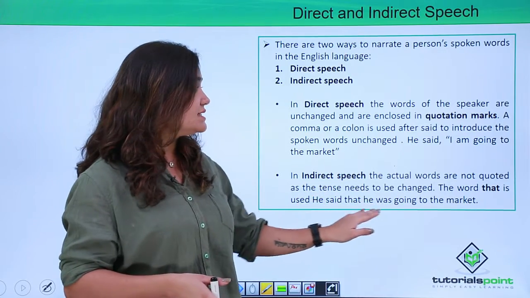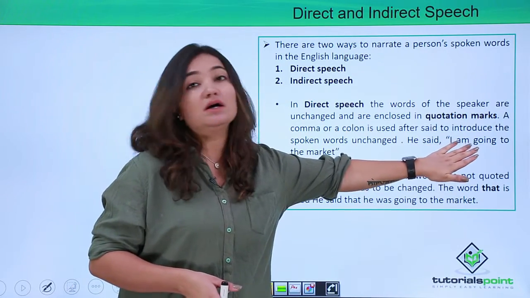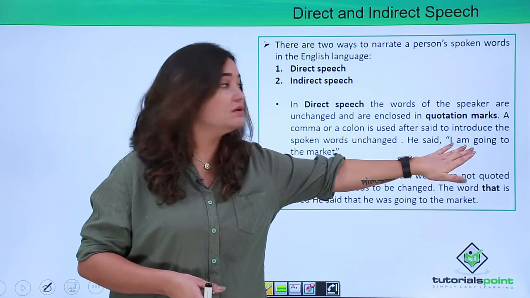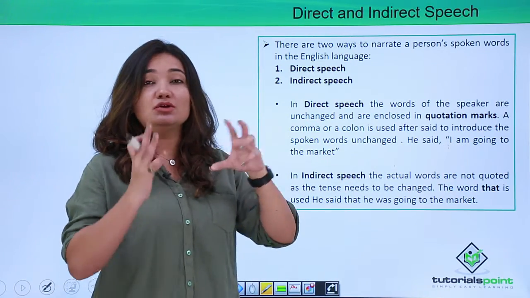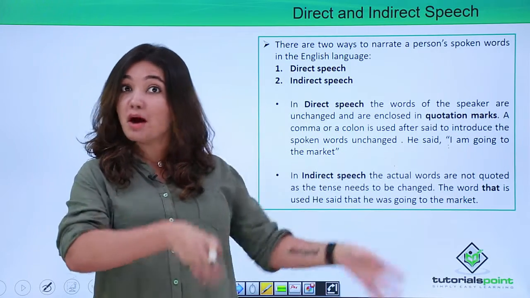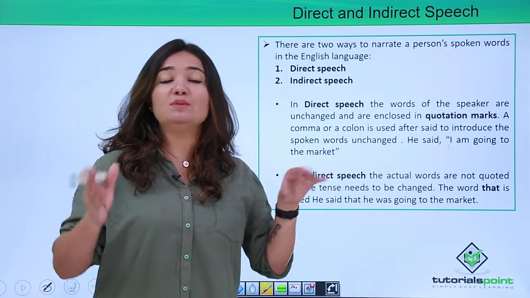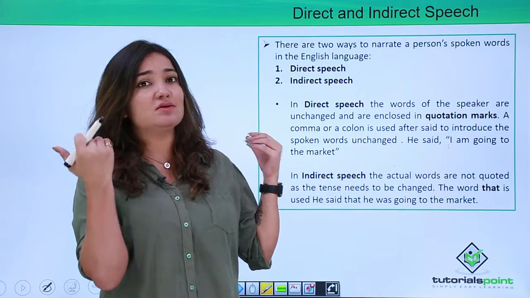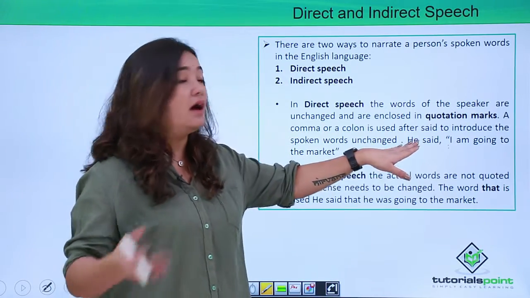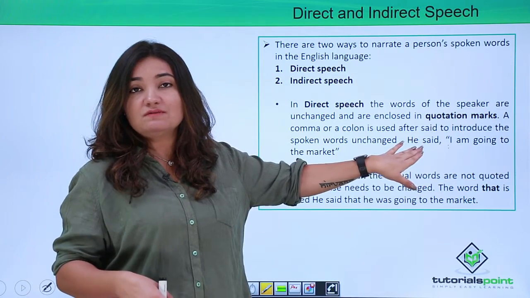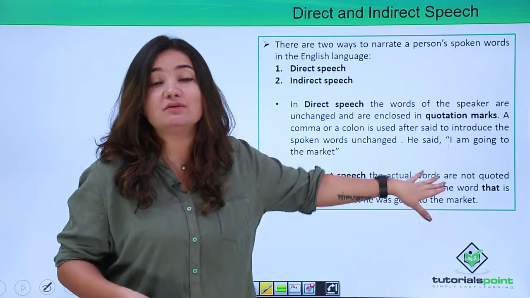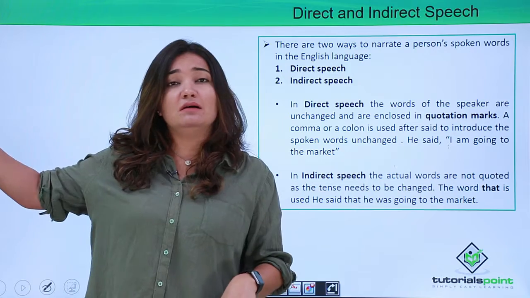So here the tense has changed. Now whenever the speaker said this, I am going to the market, this was an event that happened in the past, right? So that time the speaker said this thing. Now that event has already happened, right? Why? How do you gauge that? Of course, because here, what have we written? We've written he said, which means we are talking about something that happened in the past.